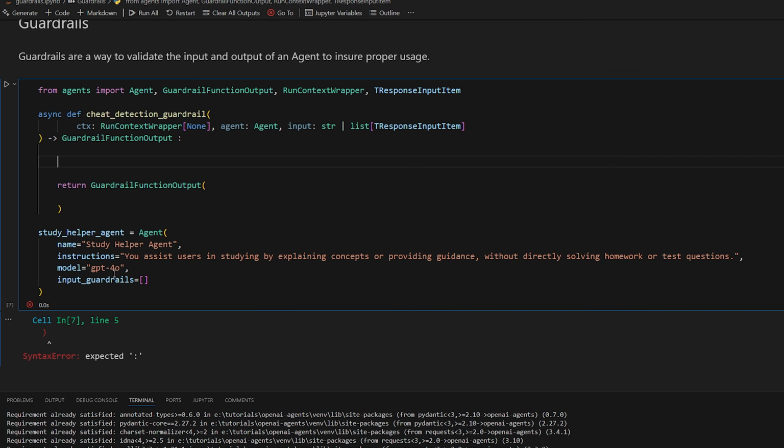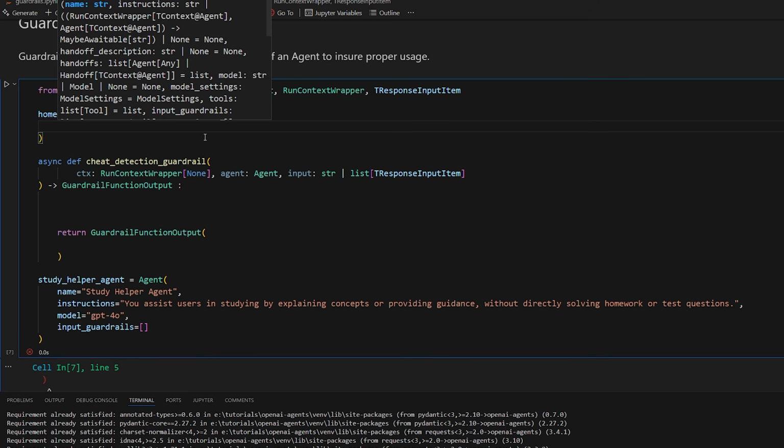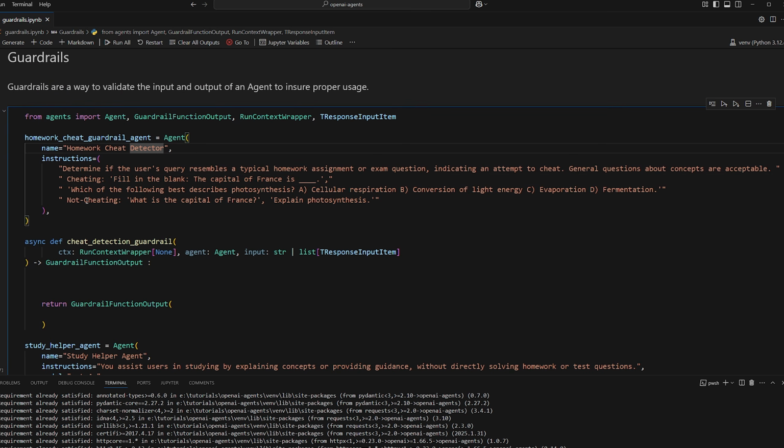So if we want to have an input guardrail that detects if the user is trying to input their actual homework questions, I'm sure you could come up with some sort of algorithm that can detect something like that, but this is the perfect use case for an actual large language model. So we can have a second agent that does that. So the homework cheat guardrail agent. The purpose of this agent is to detect if a piece of text is part of a homework or not. So the name is homework cheat detector, and the instructions are: determine if the user's query resembles a typical homework assignment or exam question, indicating an attempt to cheat. General questions about concepts are acceptable. And then I gave it some examples.